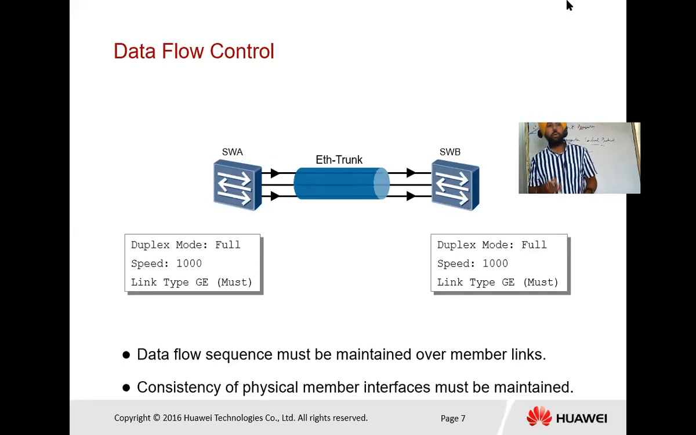When we are talking about full duplex, that means simultaneous communication between 2 or more PCs. So in that case you have to apply full duplex mode. The duplex mode should be the same on both sides, and the speed should also be the same.